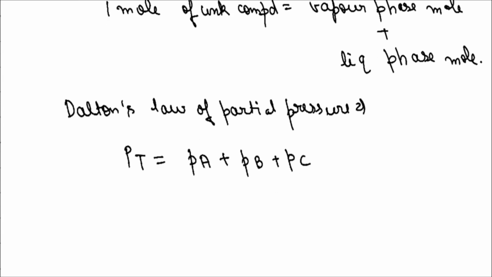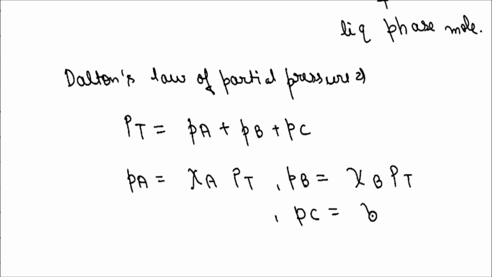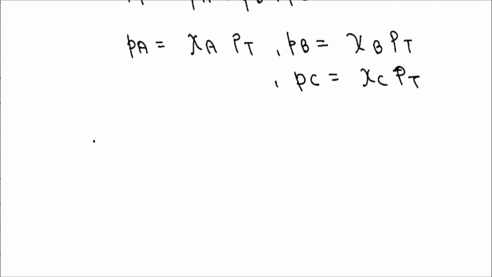In another form, the partial pressure of A is equal to the mole fraction of this gas times the total pressure, and Pb is equal to the mole fraction of B times the total pressure, and similarly the partial pressure of C is equal to Xc times the total pressure, where Xa, Xb and Xc are the mole fractions of A, B and C. Mole fraction is the ratio of the moles of that component to the total moles. Now let us apply this in our question.